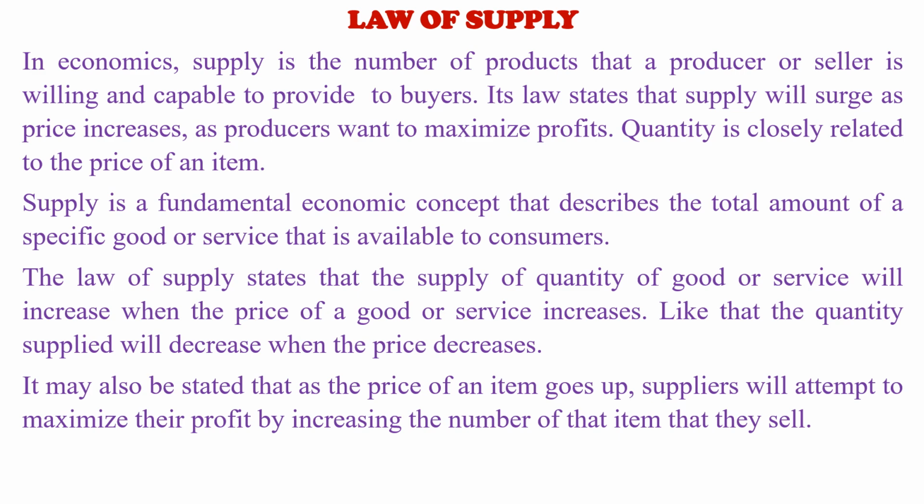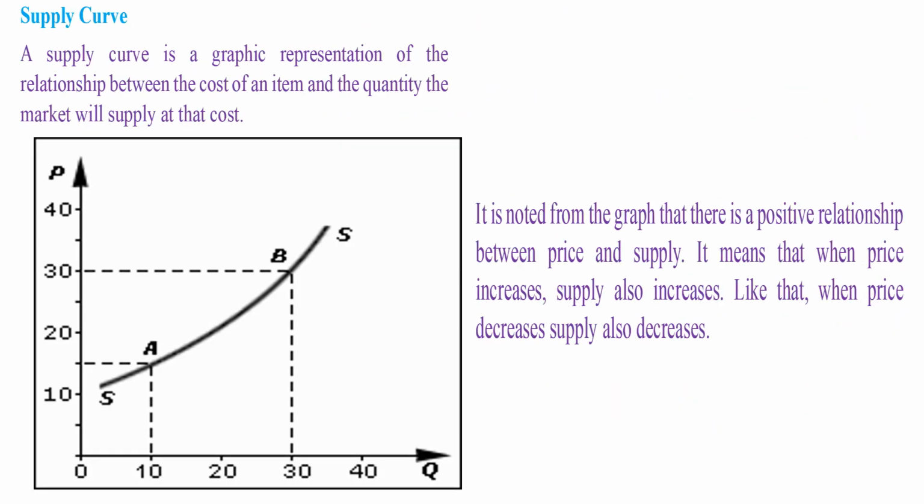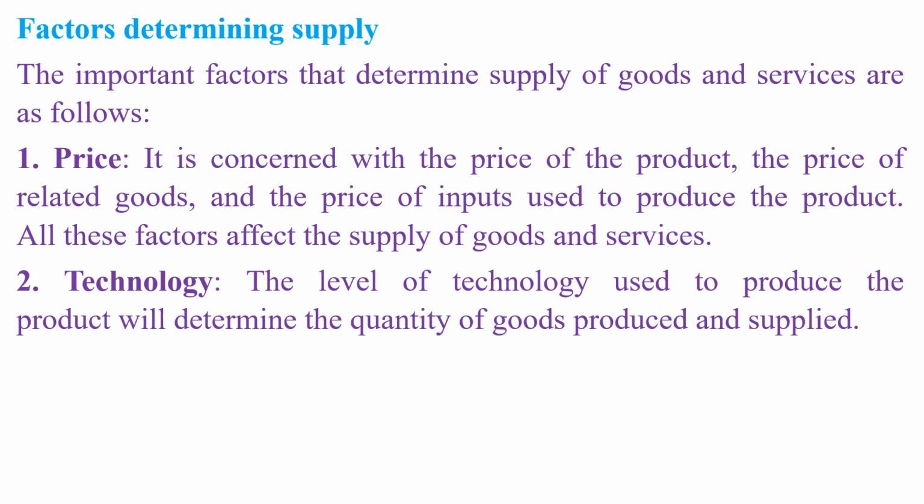It may also be stated that as the price of an item goes up, suppliers will attempt to maximize their profit by increasing the number of that item that they sell. It is noted from the graph that there is a positive relationship between price and supply. It means that when price increases, supply also increases. Like that, when price decreases, supply also decreases. Factors determining supply. The important factors that determine supply of goods and services are as follows.